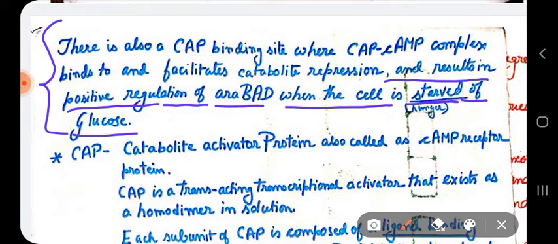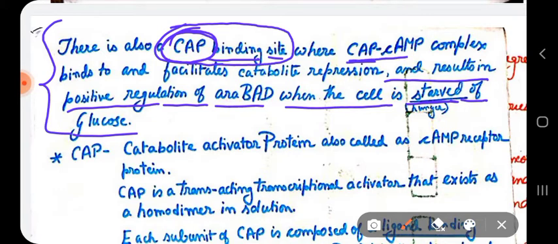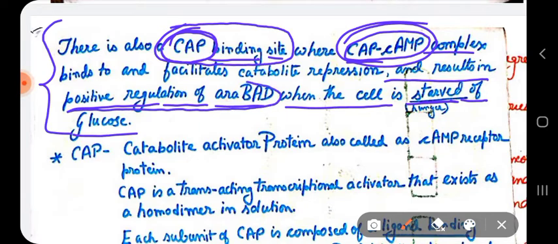So there is a catabolite activator protein binding site in the ara operon. At this site, the catabolite activator protein-cyclic AMP complex binds and facilitates catabolite repression, resulting in positive regulation of the ara operon when the cell is starved of glucose.